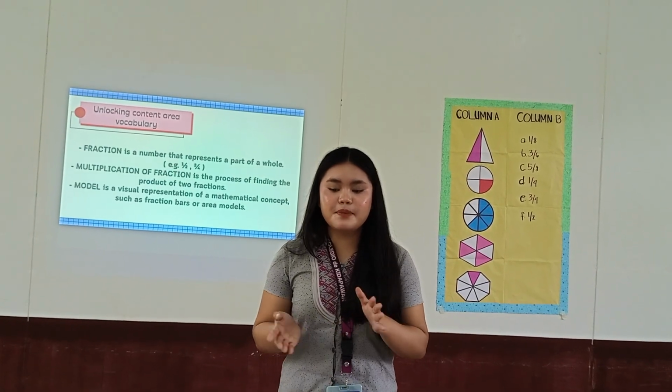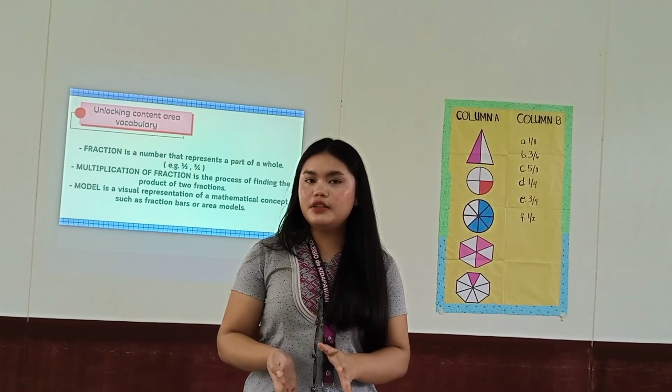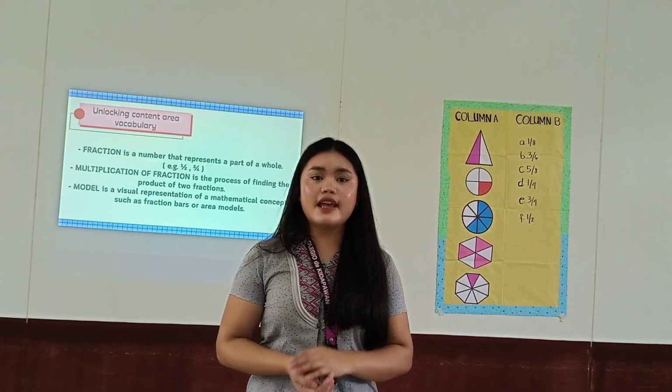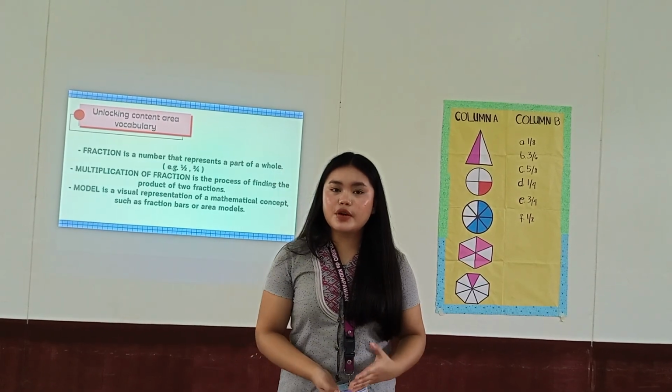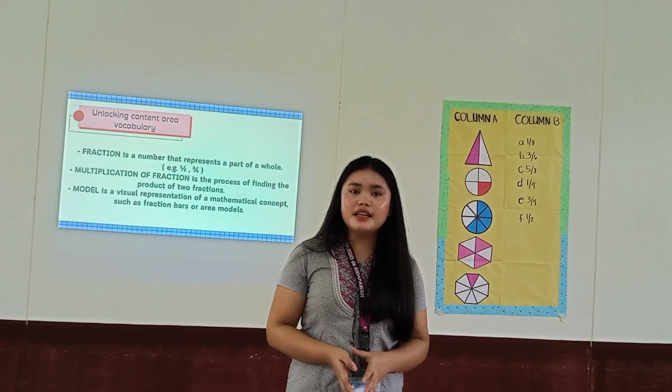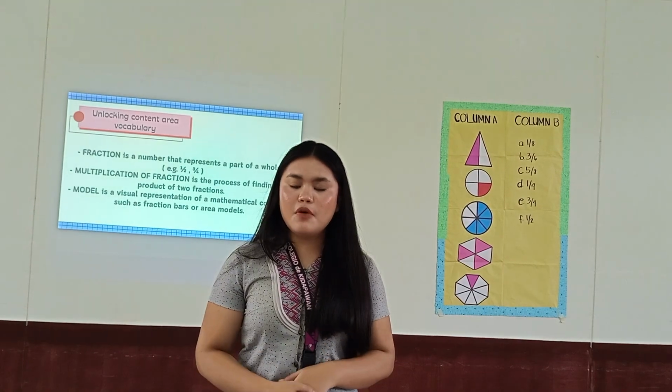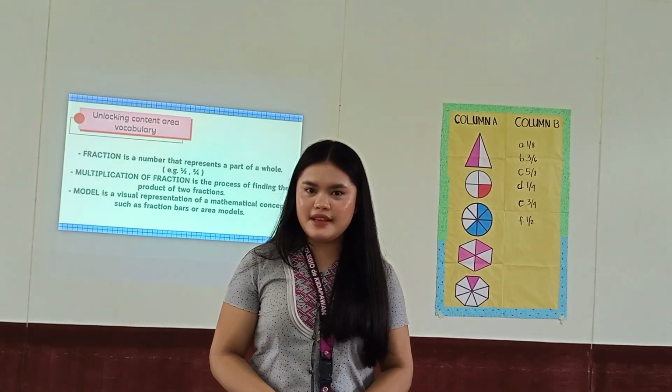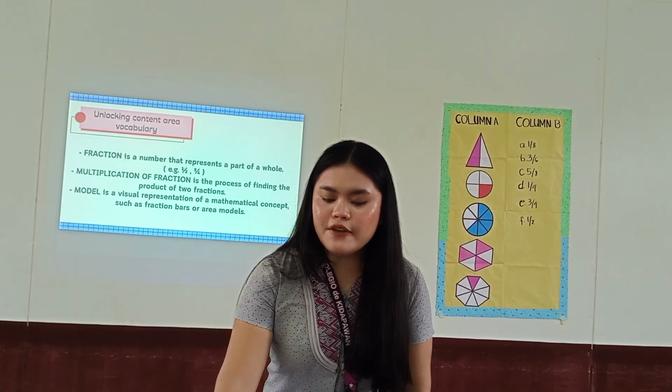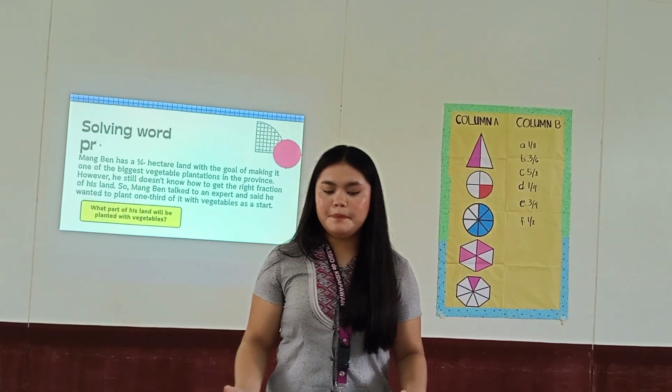Multiplication of fraction is the process of finding the product of two fractions, and models is a visual representation of a mathematical concept such as fraction bars or area models. We have here a word problem.